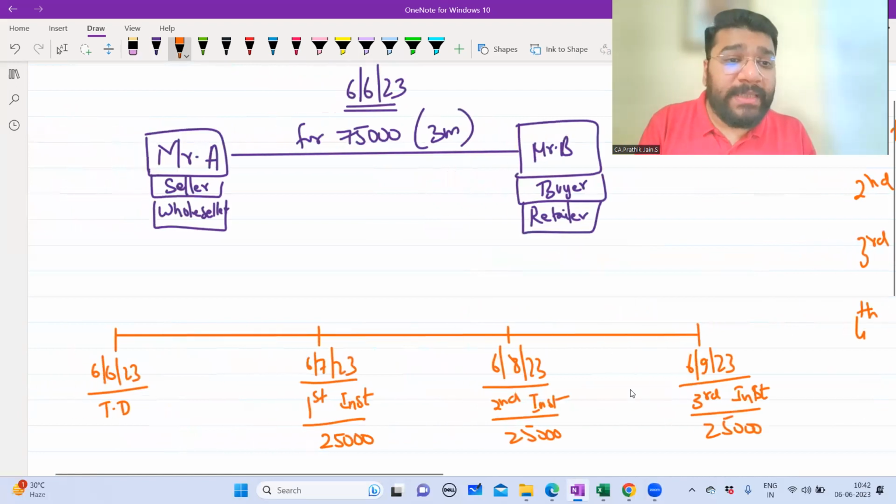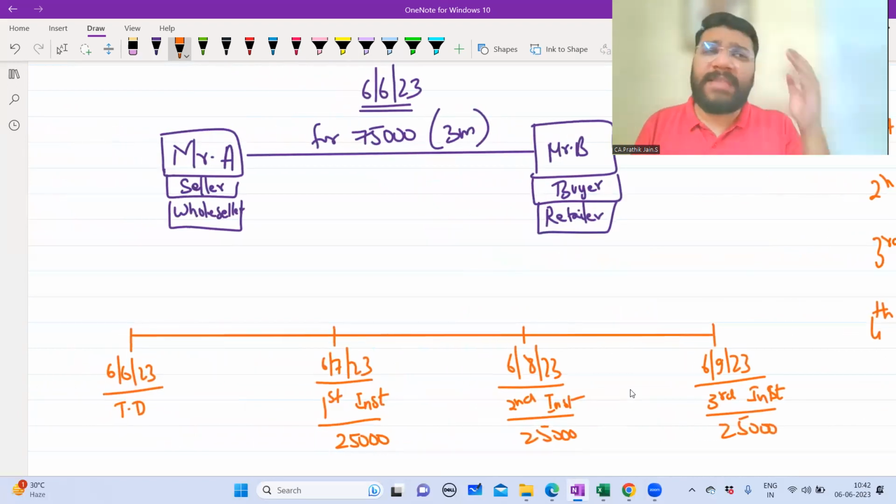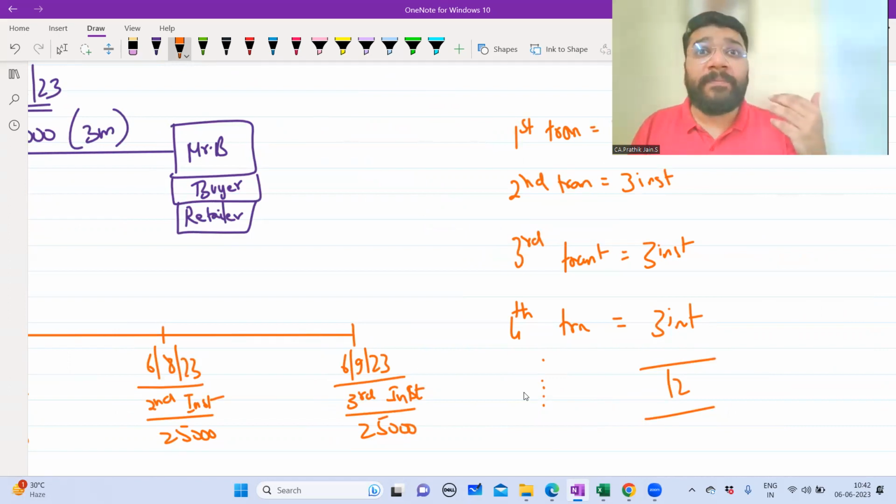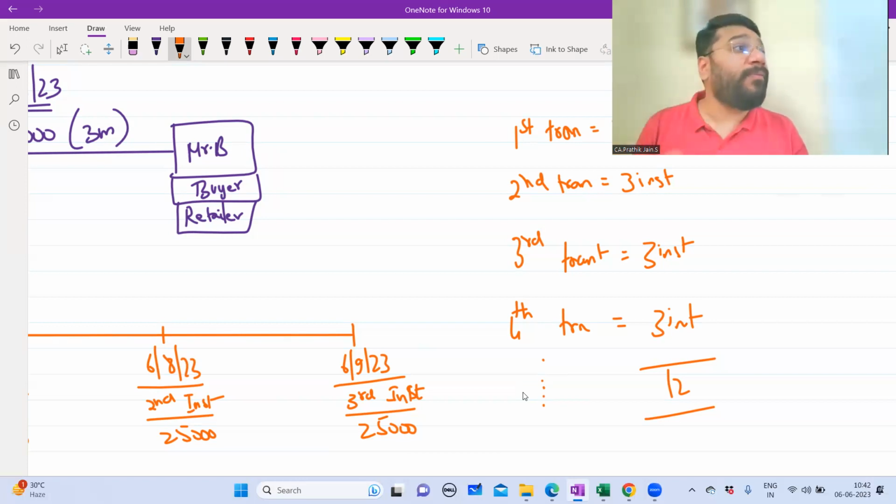See, sometimes what happens is that with 12 transactions, it is fine. Still, you can remember. Imagine a business scenario where these transactions keep on continuing throughout the year, probably 20, 30 transactions. Each transaction has 3 installments. So how many installments? 30 transactions with 3 installments means 90 installments. Imagine the plight of A. He has to remember collecting the money from Mr. B on 90 different instances, on 90 different dates. So this is not a problem only for A. It is also a problem for B to remember to make the payment on 90 different dates.